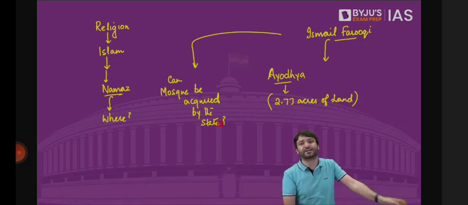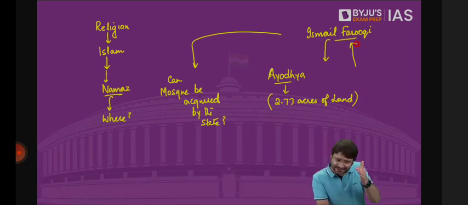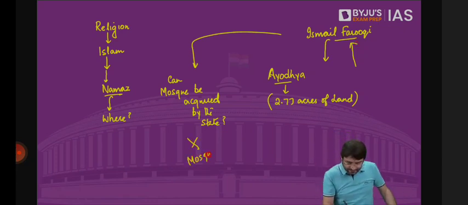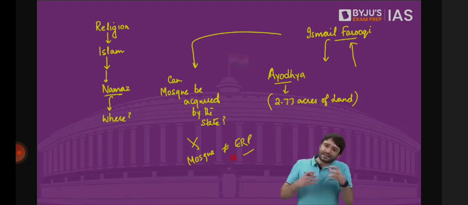And in Ismail Faruqi case, the Supreme Court said, yes, praying namaz 5 times a day is an essential religious practice, but you can pray and offer this namaz at your home, at a public place, at a mosque as well. So mosque is not an essential religious practice. When it is not essential to Islam, because you can pray at a mosque, at a public place, inside your home as well, that means mosque is not integral to Islam. Mosque can be acquired by the state.